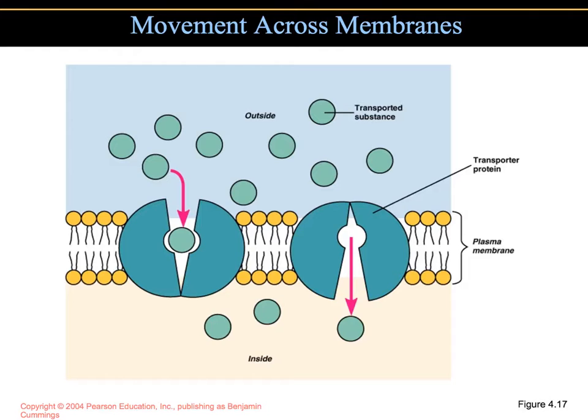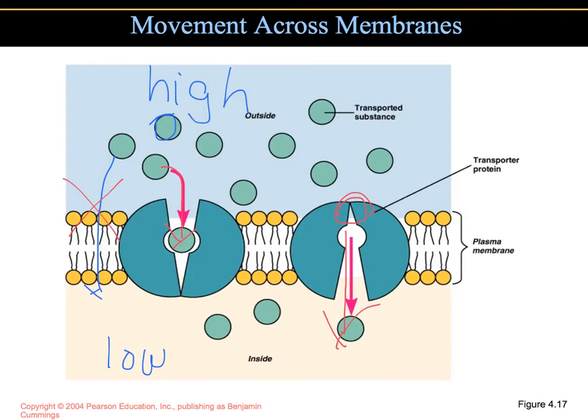If we look at the little green circles, you can see that they're in high concentration outside of the cell, and on the inside, they're in low concentration. But they are too big to just pass through the membrane. That cannot happen. So instead, they use a transporter protein. The transporter protein will open, allow it in, and then it will close and push it into the cell. It's still moving, though, from high to low concentration.